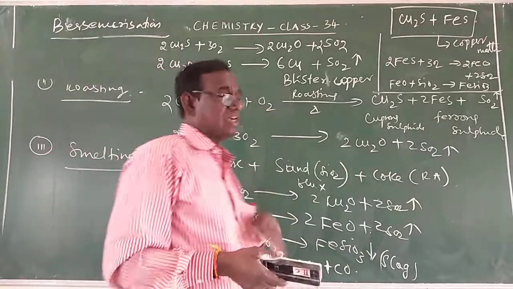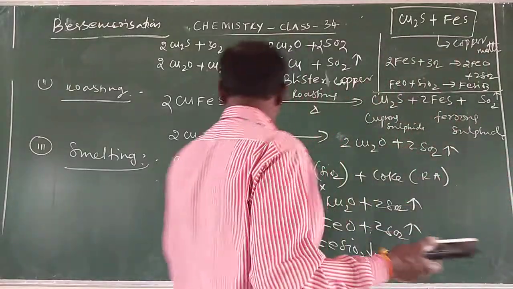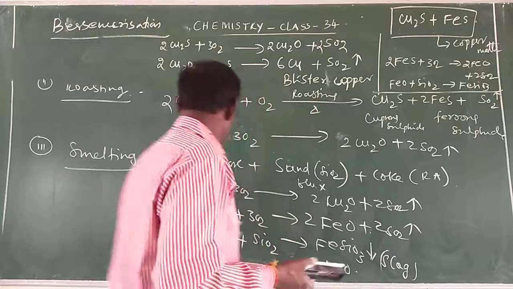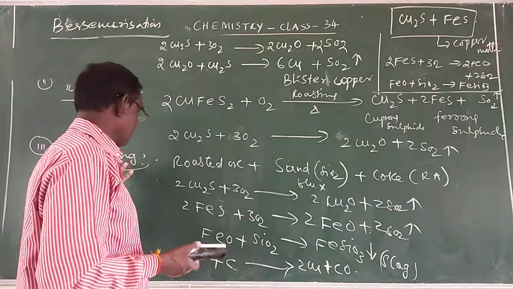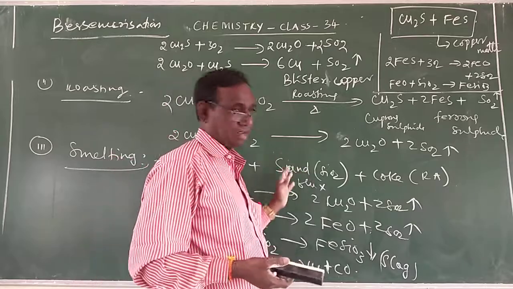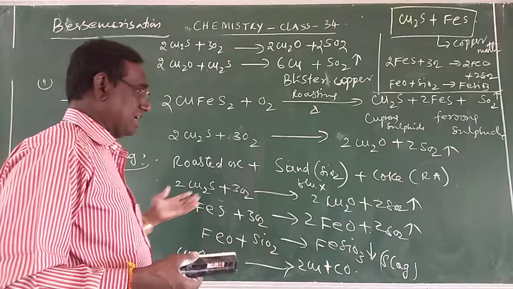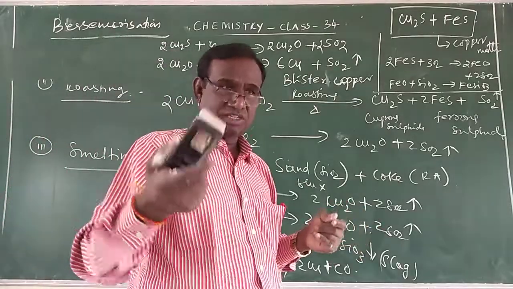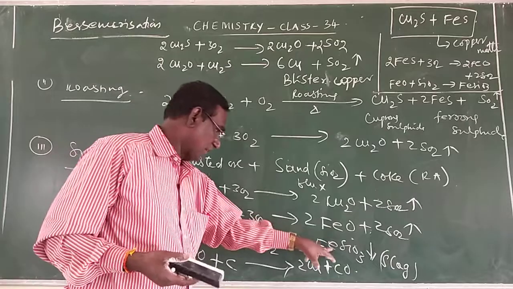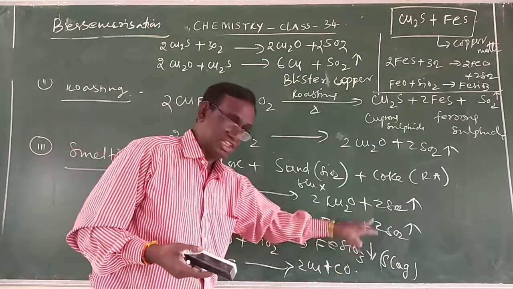Next, coming to the smelting stage. In the smelting stage, roasted ore is taken. What is roasted ore? Cuprous sulfide and ferrous sulfide. The roasted ore is mixed with silica or sand, which acts as flux, and coke acts as reducing agent. This mixture is heated in a blast furnace with excess of air, so that all the FeS is converted to FeO, and this FeO reacts with SiO2, giving FeSiO3 slag.